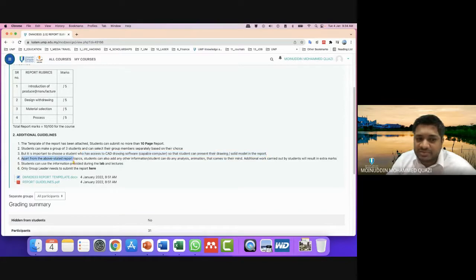Apart from the above stated report topics, if you want to add something else, like some analysis or some animation, then you are free to do so. You can freely add all that information, and later on we can give you additional marks. So any extra thing that you put in the report, if I see any extra effort by the student, then we will give extra additional marks.